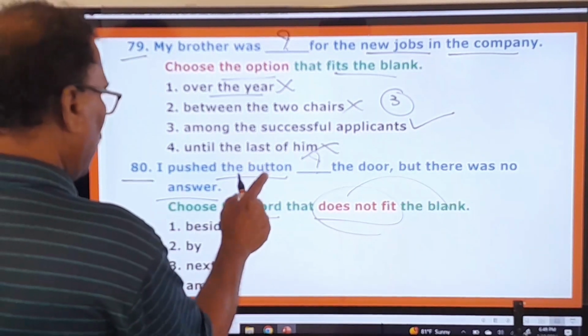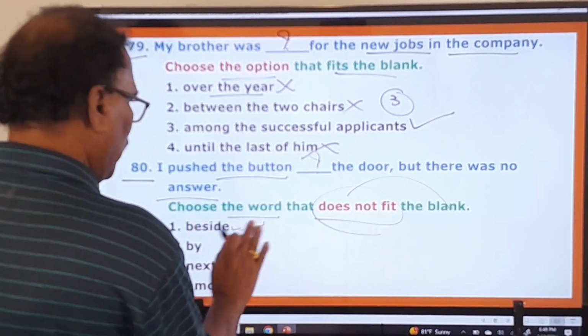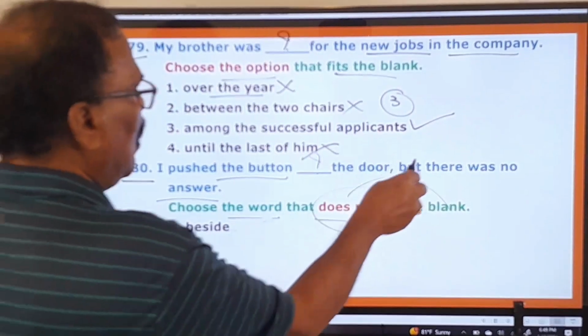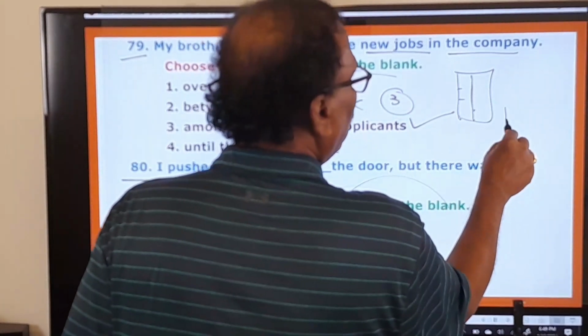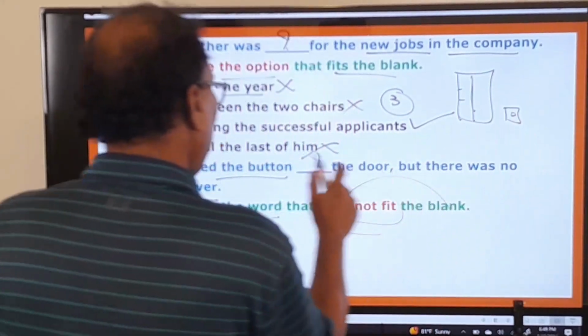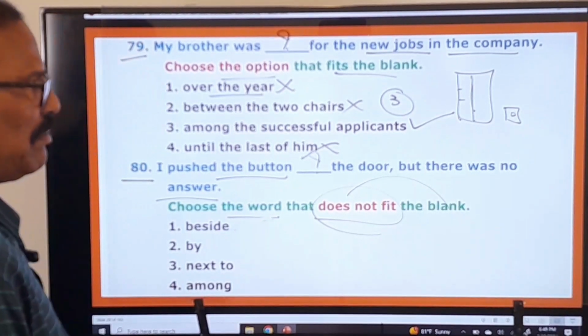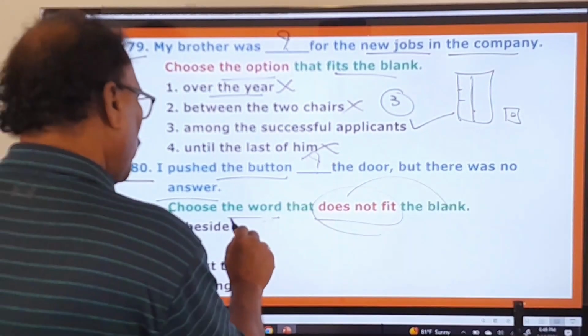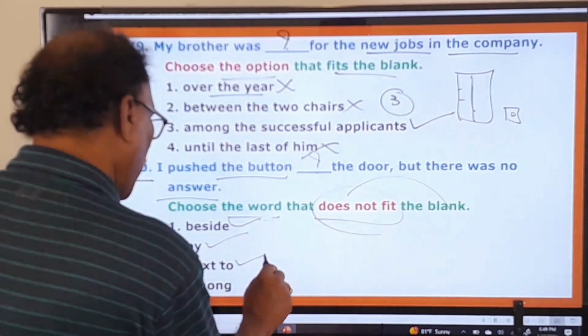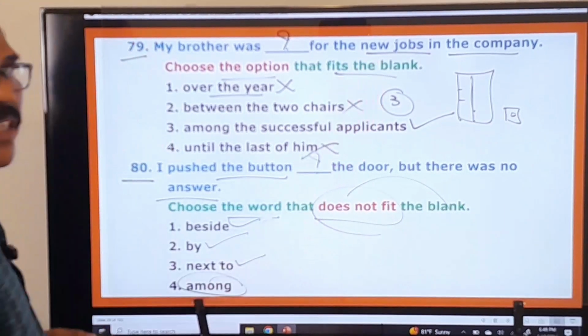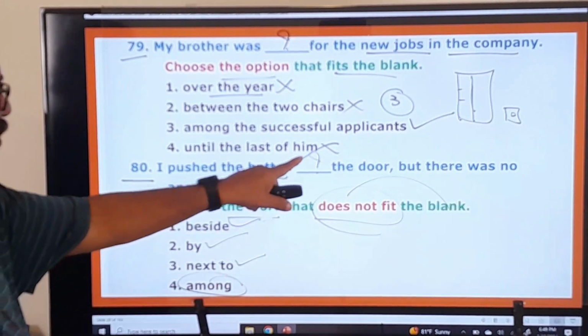I pushed the button beside the door. Okay. Beside the door can be there. If this is the door, take it for granted, and beside the door there may be a button. You can say beside the door, you can say by the door, you can say next to the door, but you cannot say among the door. This cannot fit in this blank.